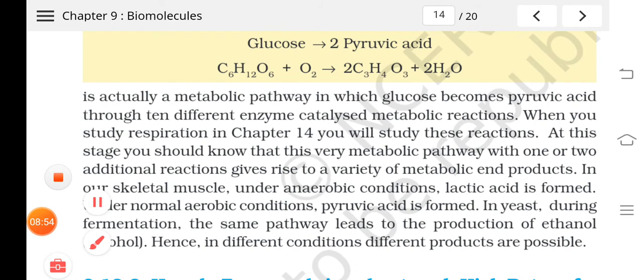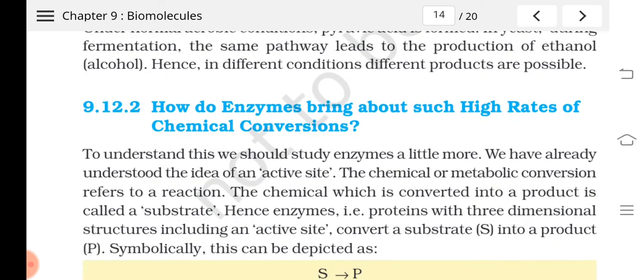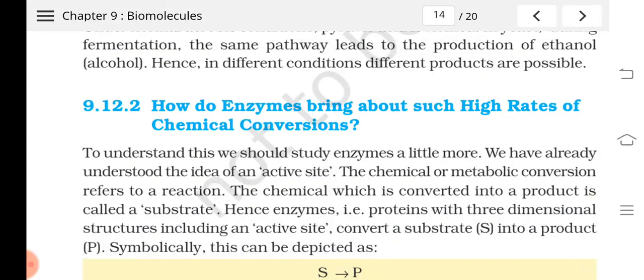And in yeast, the same substrate, glucose, can enter into a different pathway and lead to the production of ethanol and alcohol. So in different conditions the products are also different. If they enter into different metabolic pathways, the product also will be different.